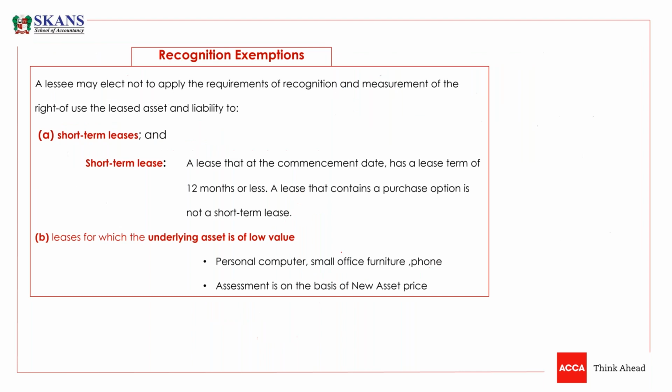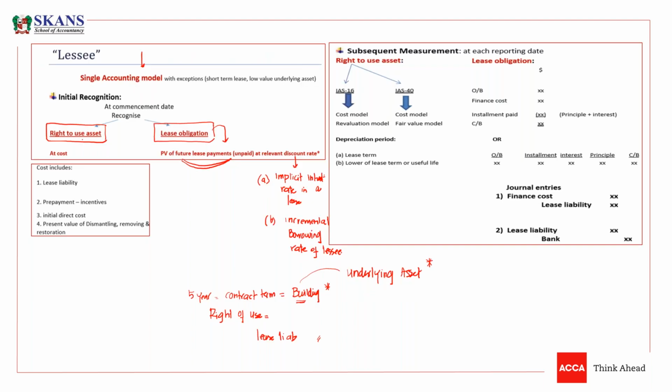On the other hand, we need to book a right of use asset, and the right of use asset will be capitalized at cost, and the cost includes the lease liability itself. Any prepayments that we have paid, like upfront amounts to get the asset on lease, or initial deposits, are added. We need to deduct any incentive received from the lessor.